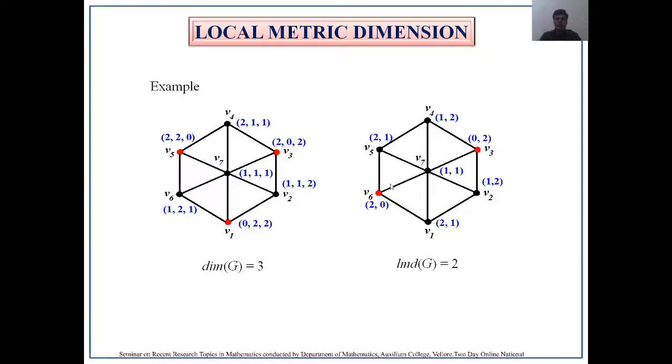Therefore the vertices v6 and v3 give us a local metric set, and this is the minimum local metric set also, because you cannot further reduce the elements in the set W. Therefore this is the minimum local metric set for this graph. Therefore the local metric dimension of this graph is 2, whereas the metric dimension of the graph is 3.